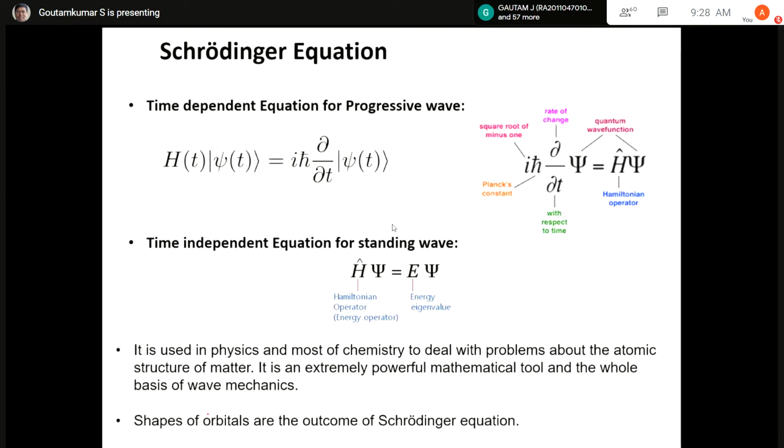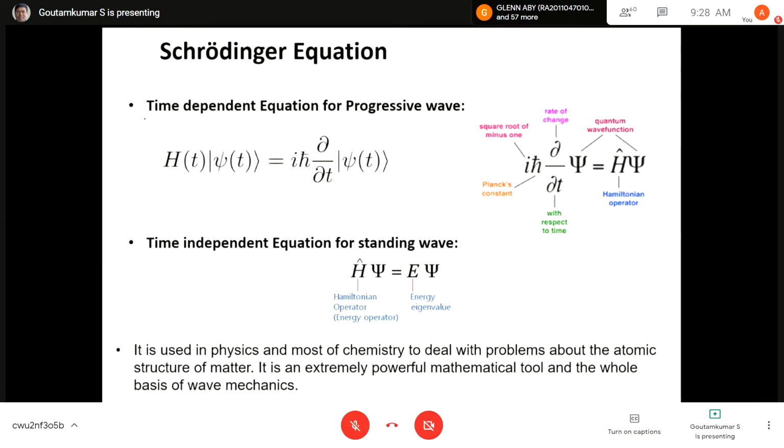This is just for your information that there are two types of Schrodinger equation. One is called the time dependent equation, for progressive waves. If your wave is progressing, then this time dependent equation is applied.